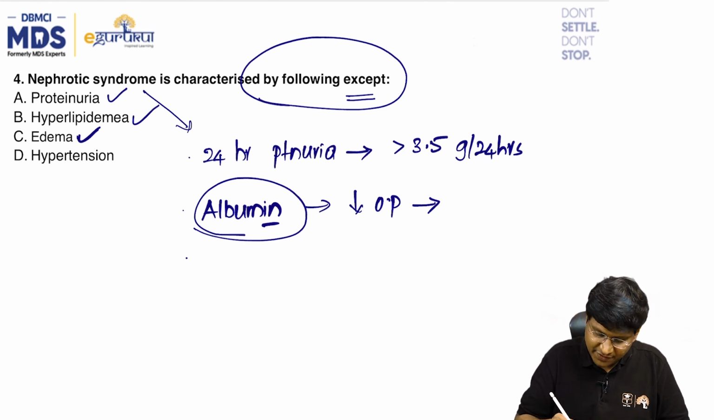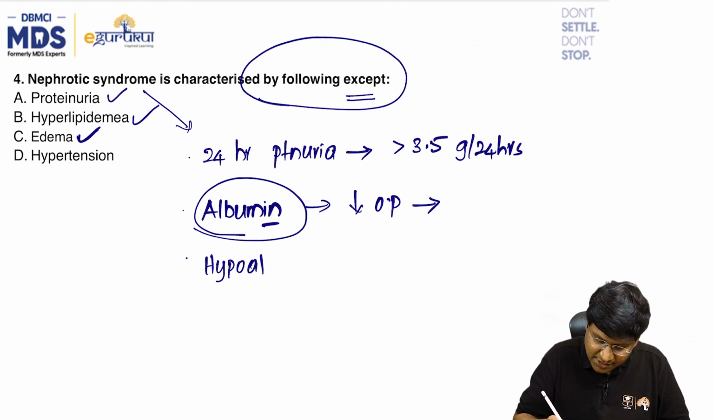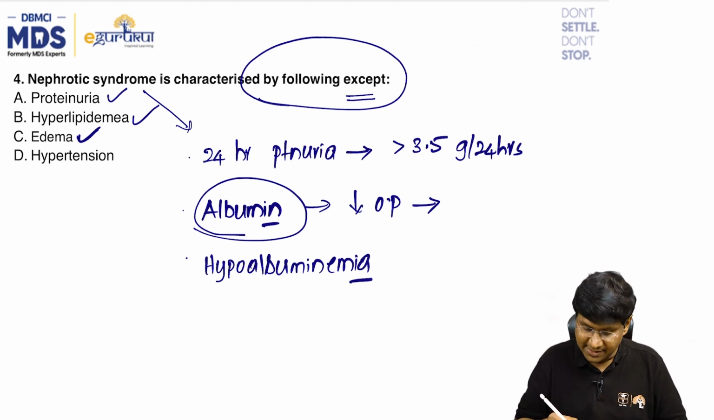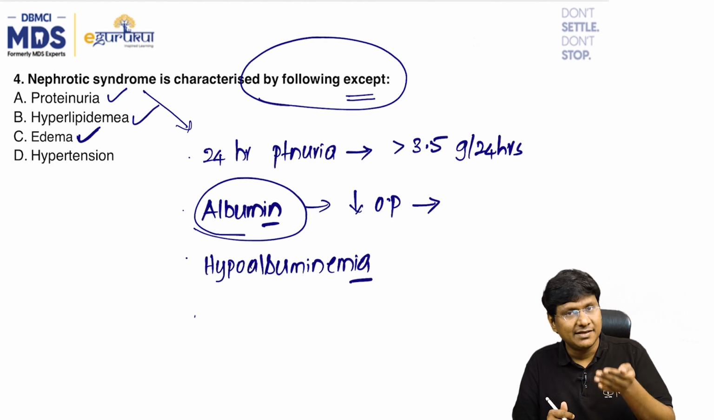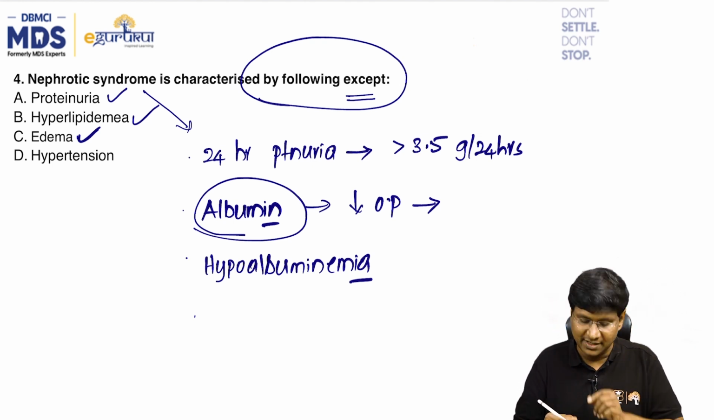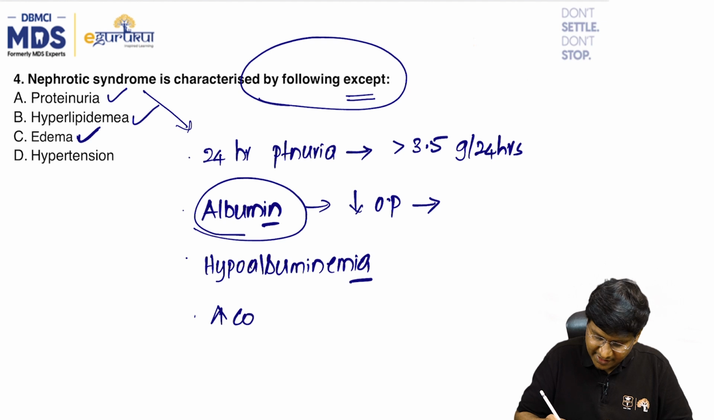And the other features of the nephrotic syndrome: because it is predominantly the albumin which is being lost, there will also be hypoalbuminemia, right? Then the next important feature that you need to know is that hypercoagulability will be there. So there is increase in the coagulation factors, right?